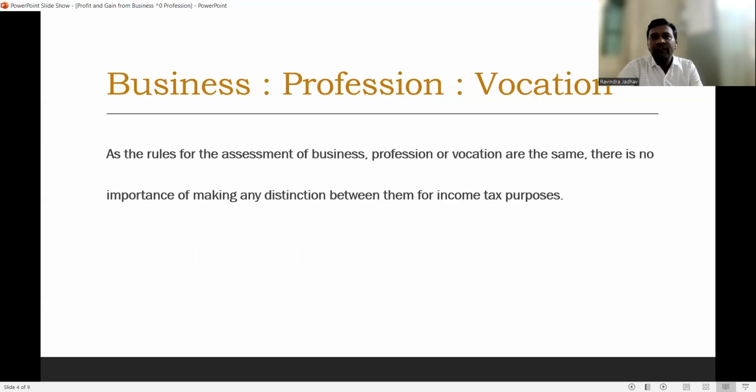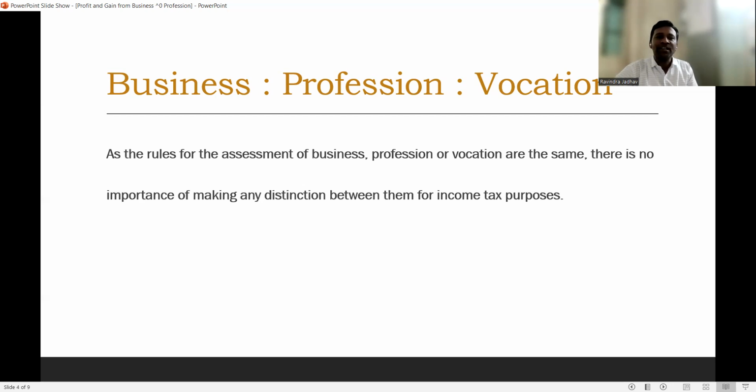When we think about business, profession, and vocation, is there any difference for the purpose of income tax, whether income is received from business, from profession, or from vocation, for the purpose of charging income under the Income Tax Act? There is no difference between business income, profession income, or vocation income for the purpose of income tax, as the rules for the assessment of business, profession, or vocation are the same.